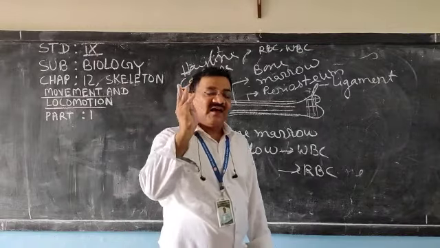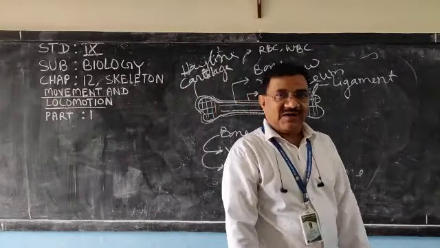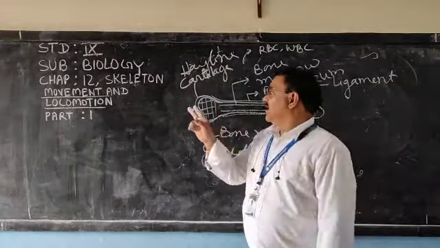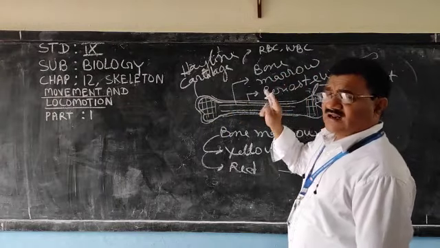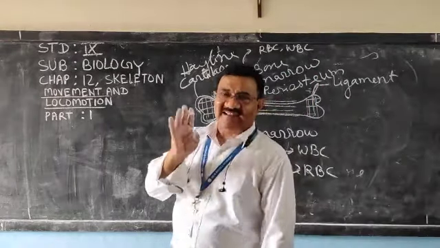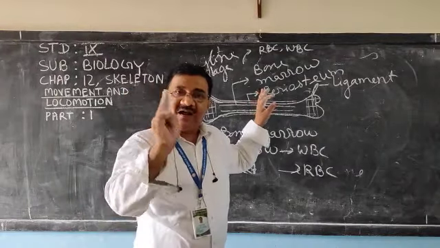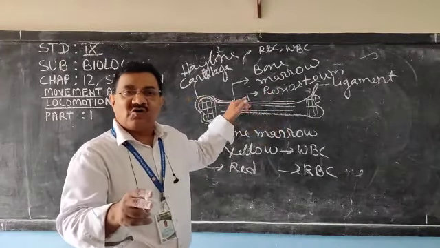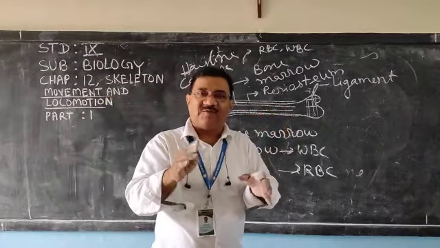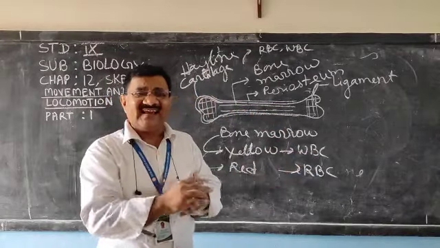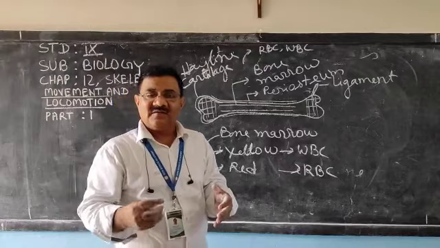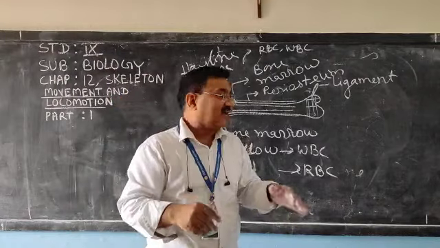I may ask you to write the location and function of periosteum. Periosteum is the outer covering of the bone, so that is the location. As for function, it supplies blood to the bone, because bone is also a tissue made up of osteoblasts, and that cell requires nutrition and oxygen.